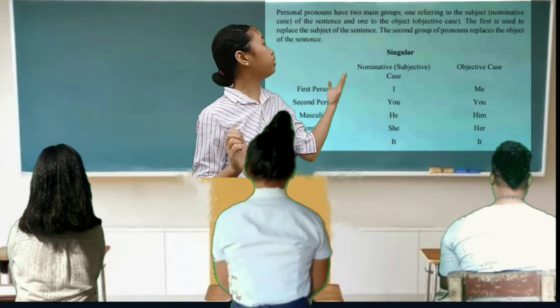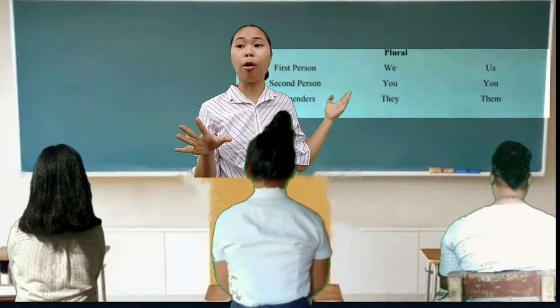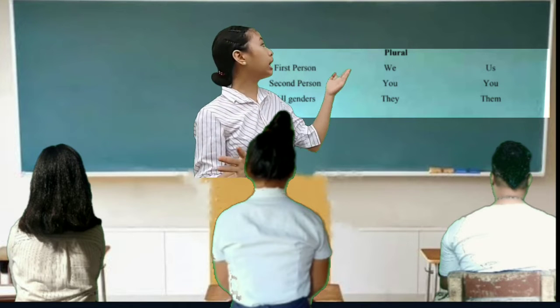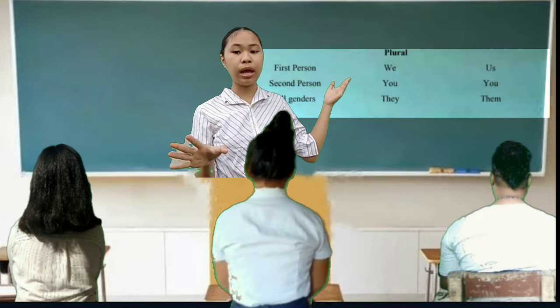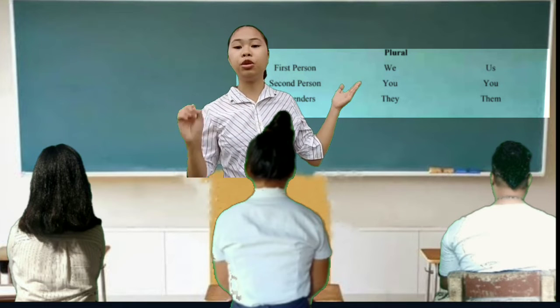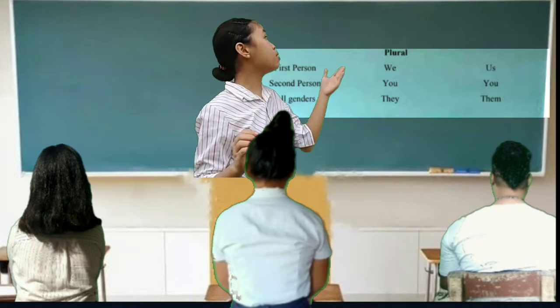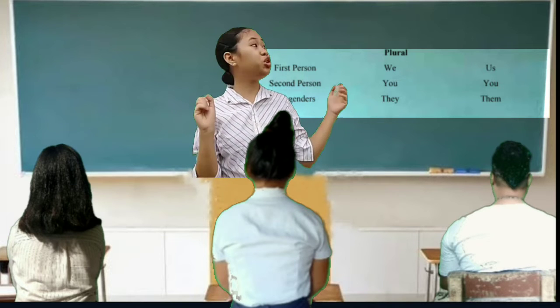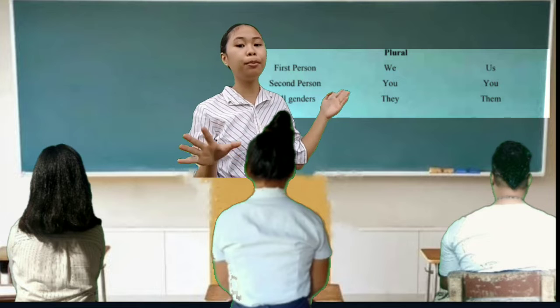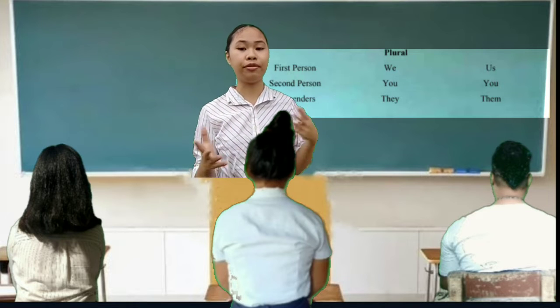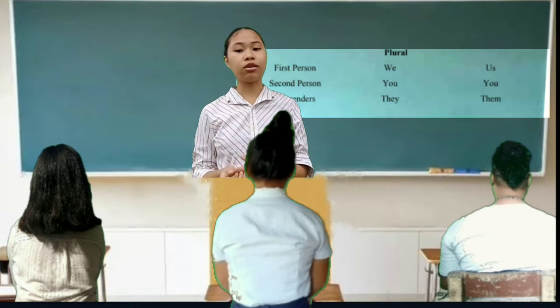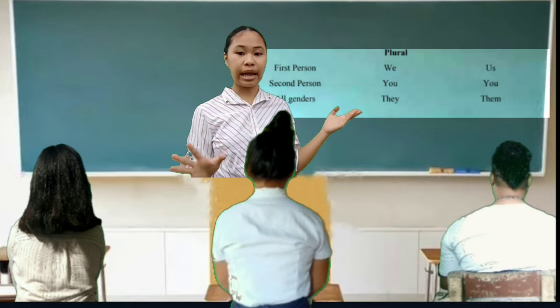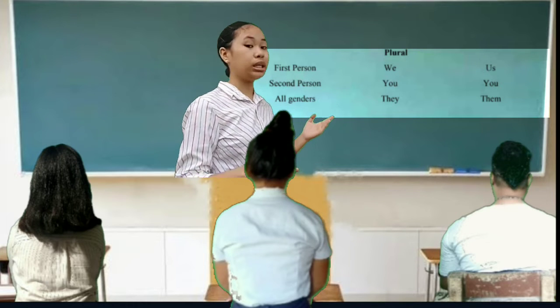And now here we've got the plural form of personal pronouns. For the first person point of view, we can use we in the nominative case and us in the objective case. Then you can be used in both cases for the second person point of view. And for all genders, they is for the nominative case and them for the objective case.